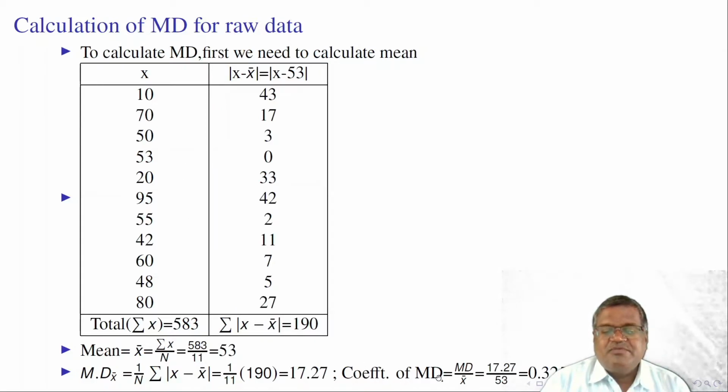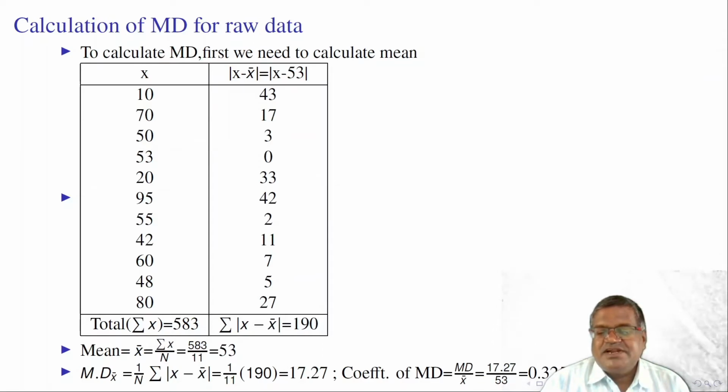Now the coefficient of mean deviation is equal to mean deviation divided by the measure of central value which is used to calculate the mean deviation. Here in this case we used the mean to calculate the mean deviation. So mean deviation divided by mean is equal to 17.27 divided by 53, which is equal to 0.3258. This is our coefficient of mean deviation.